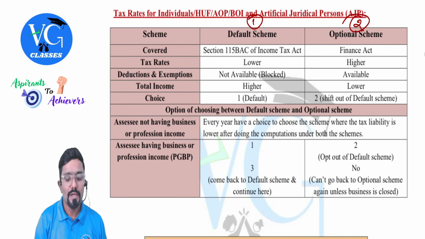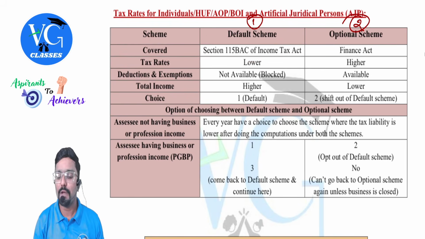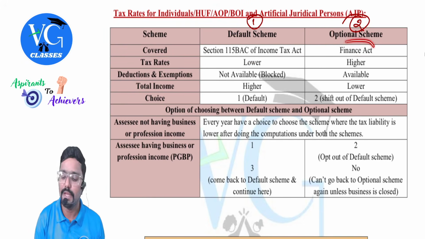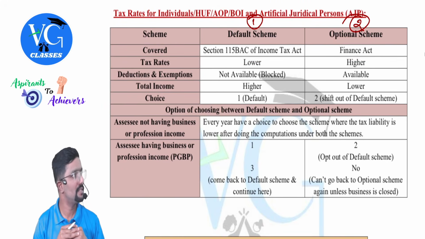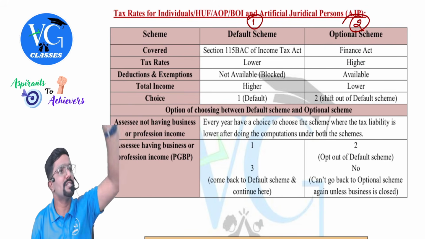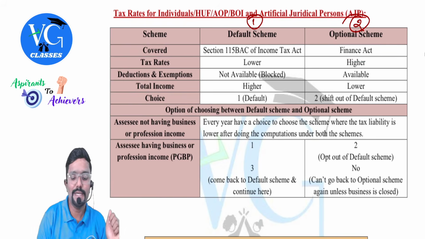First one. Where is it covered? Default scheme is covered under section 115BAC of the Income Tax Act itself. Whereas optional scheme, sir, where are the tax rates given? If the assessee is following the optional scheme, it is given in the Finance Act. For you guys, it is Finance Act 2025. Okay. Sir, is there any respective section for it? No. There is no section. A particular section for it is not there. Okay, sir. Then tax rates.